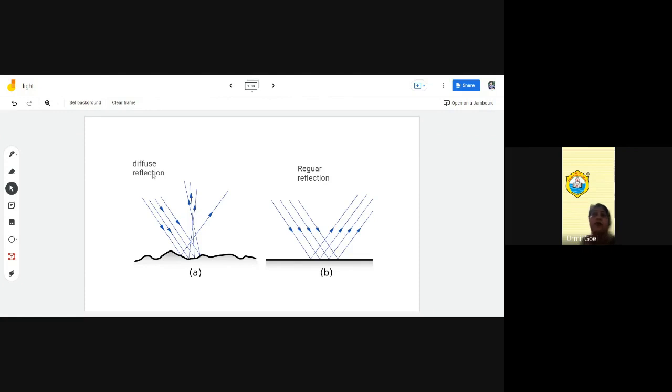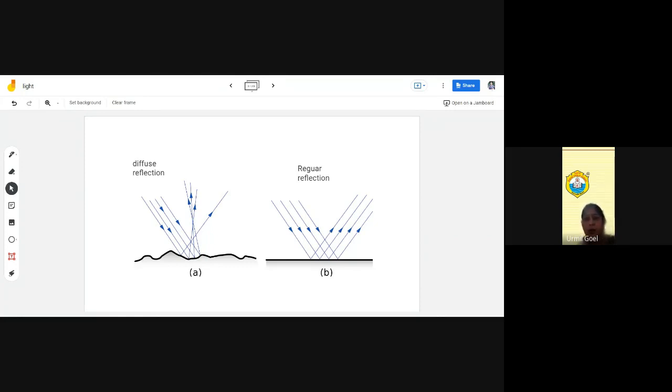Now what is diffuse reflection or irregular reflection? The second type of reflection is when the incident ray of light falls on a rough or irregular surface. Then the reflected rays do not follow the same direction, as you can see in this image, and hence an image cannot be formed, or if formed, it may be blurred.